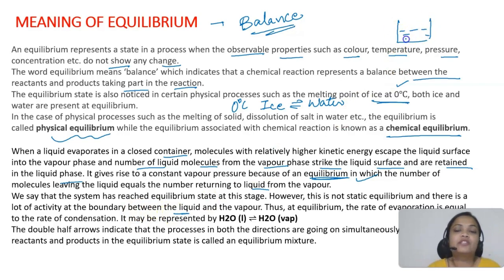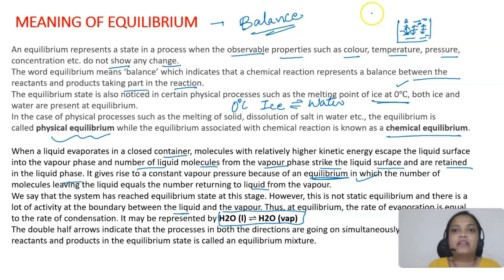So this is your vapor phase, this is the liquid. At the boundary, the molecules are still getting interchanged. It's just that the number of molecules getting exchanged are equal. The number of molecules leaving the liquid phase and coming back into the liquid phase are equal. So that's why we can represent this as the equilibrium.